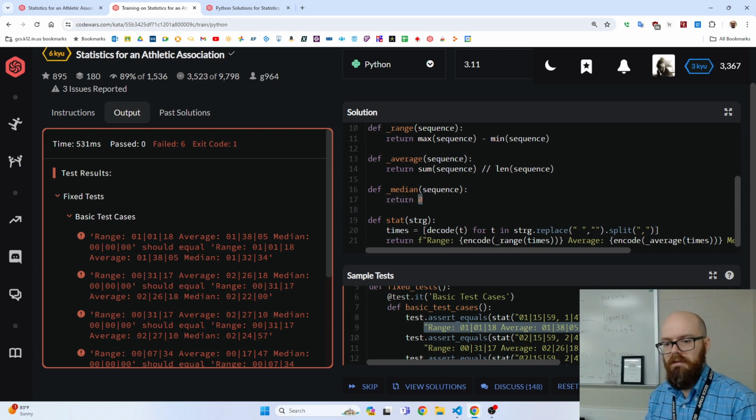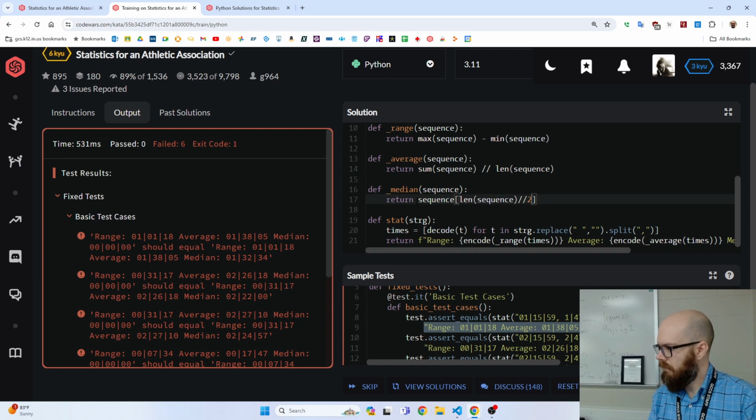What we're going to do is we're going to go sequence length divided by 2, is that right? So if you imagine there are 7, and we go 7 integer division 2, that will give us 3. So if it's an index, it's like 0, 1, 2, 3 is our guy, 4, 5, 6, that's in the middle.